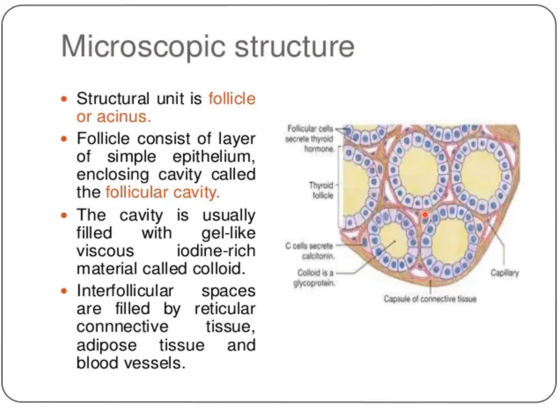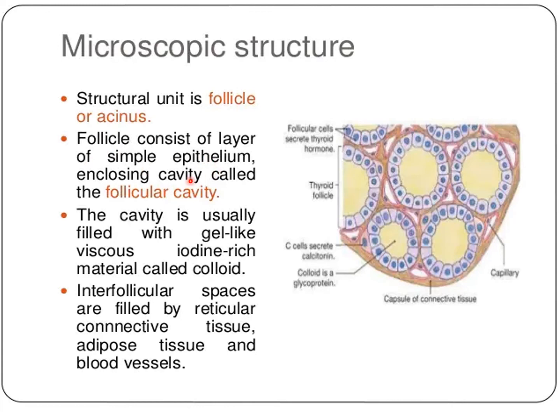Some cells are located within this interfollicular space. These are called the C cells or the parafollicular cells, which lie between the follicular cells and the basement membrane, and also between the follicles in the connective tissue stroma. So these are the follicular cells and the C or parafollicular cells.